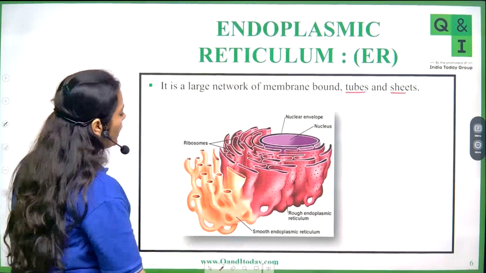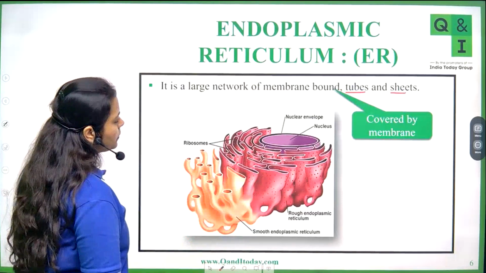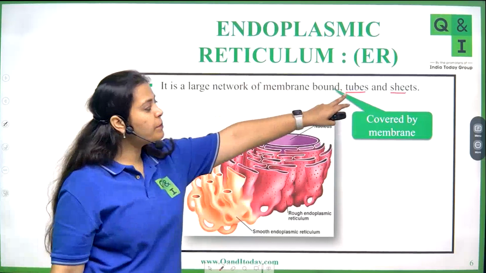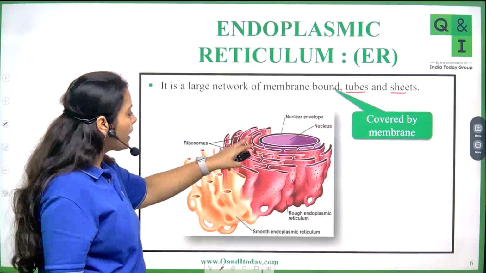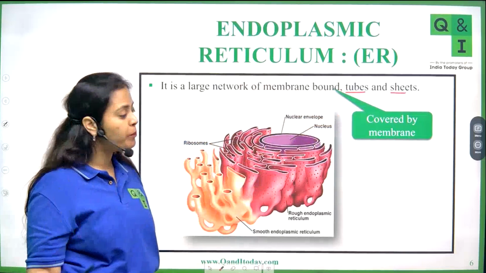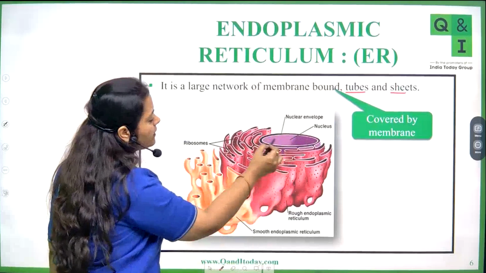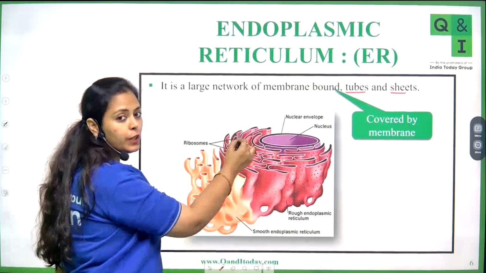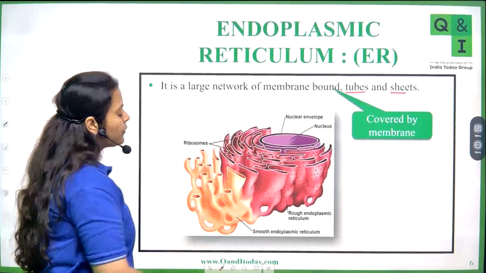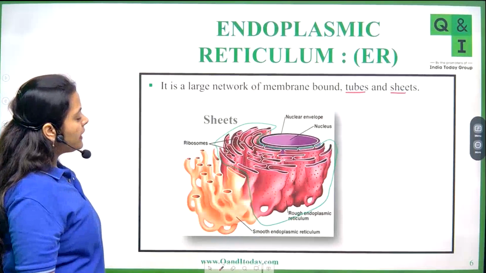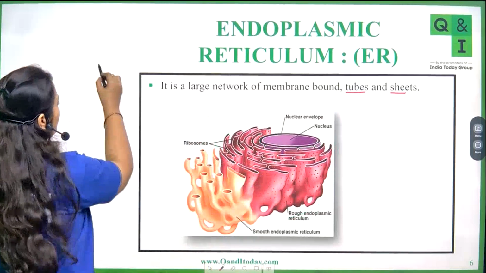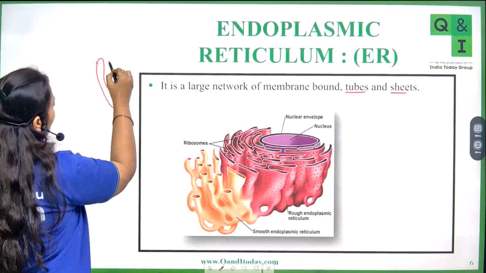Now let's see from here. Membrane bound means this endoplasmic reticulum has its own membrane. You can see this is the nucleus, and in the immediate vicinity of the nucleus, you have endoplasmic reticulum. Now, these are the sheets, the structures which are drawn like this.